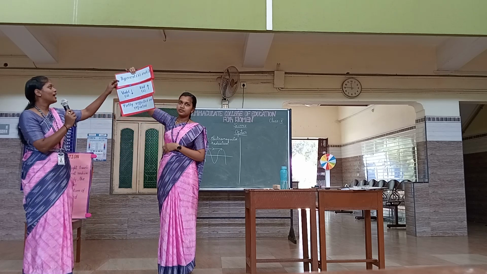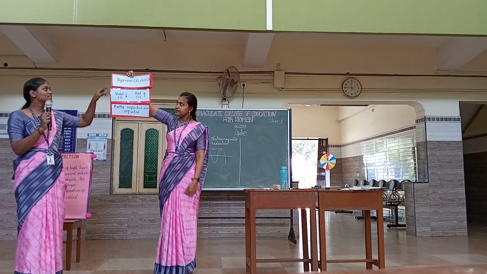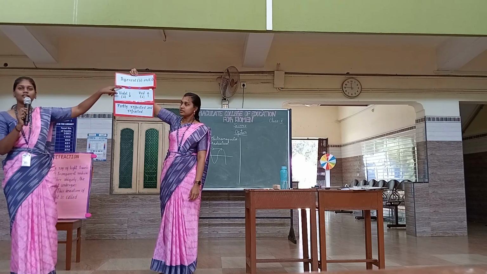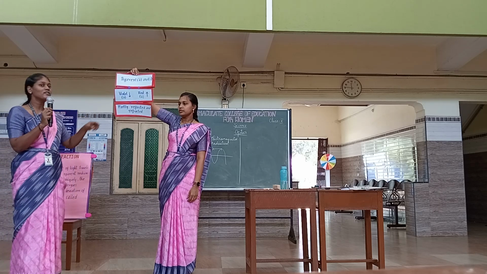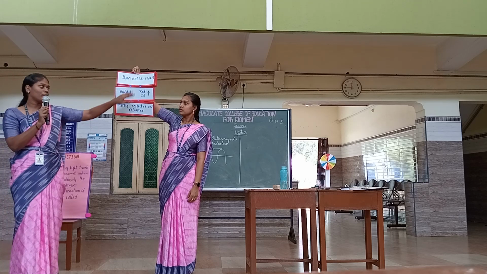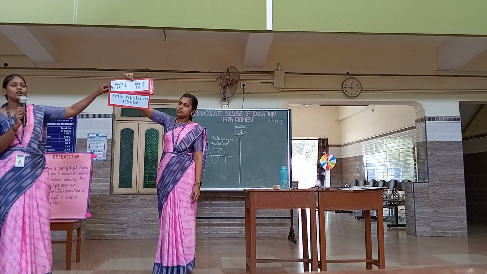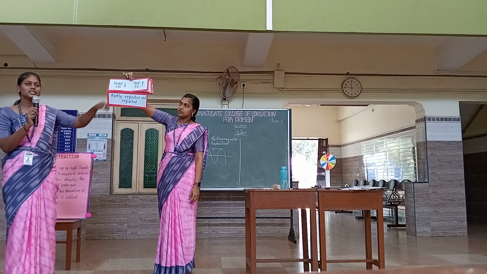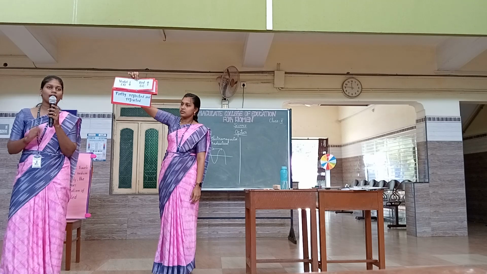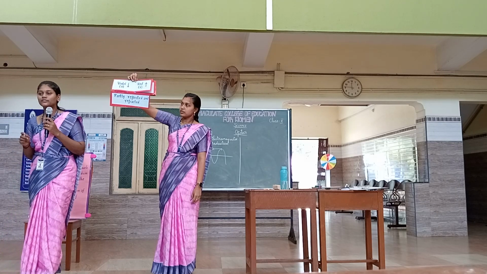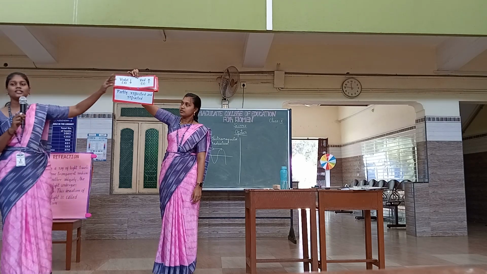And the next property is different lambda and different frequency. This means that among the visible light, each color of light has a different wavelength and a different frequency. That means starting from violet, indigo, all the colors have a unique wavelength and a unique frequency. And the next one is among the visible light, violet has the lowest wavelength and red has the largest wavelength. This is why we use red in danger symbols. Why do we use red in danger symbols? Highest wavelength, so we can see red from a far distance. So we use red as the danger symbol.